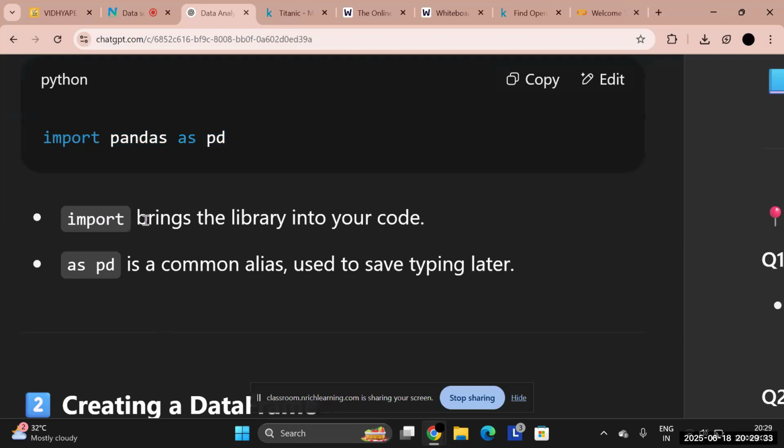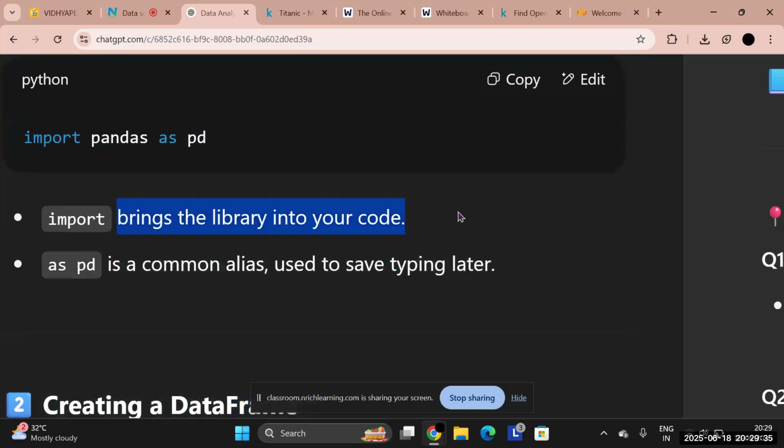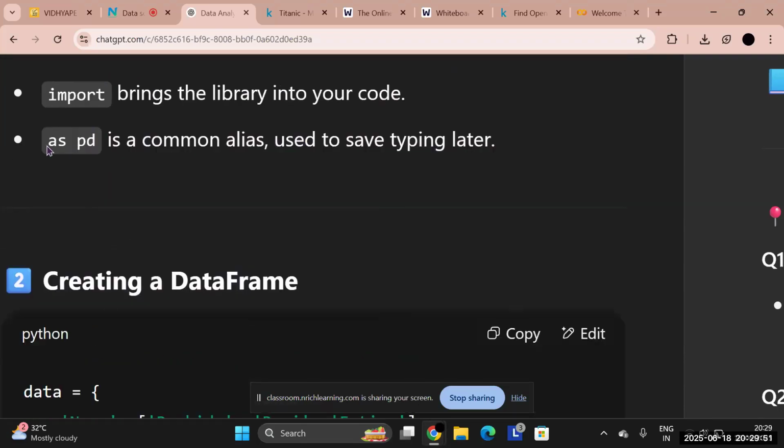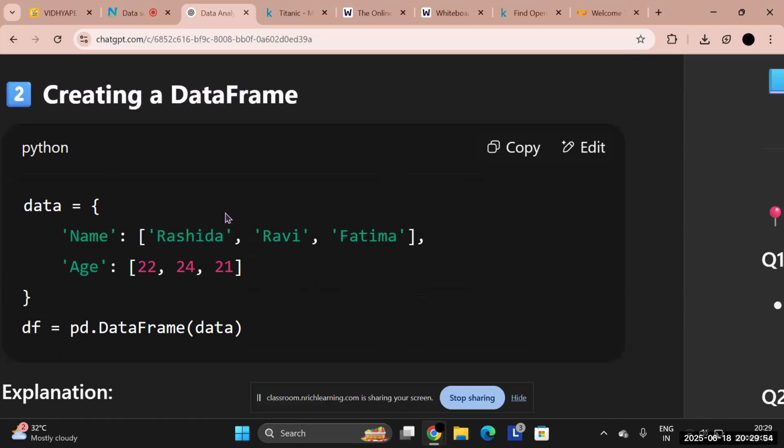So what does this import mean? Import means bringing a library to your code. As I said, if I want to use this library, you have to bring it to your code, and for that we use import. And as pd is a common alias used to save typing later. That is the fixed syntax. So I hope you understood the first thing.